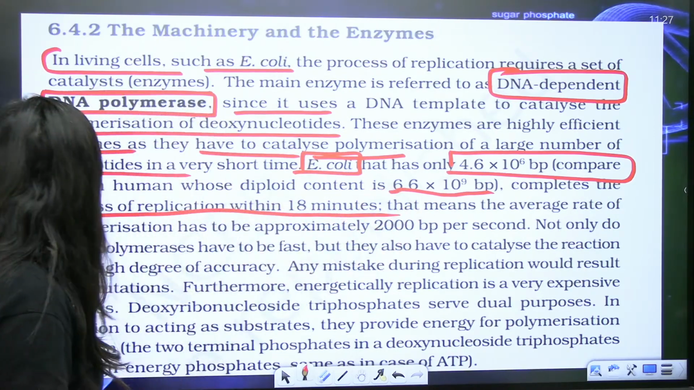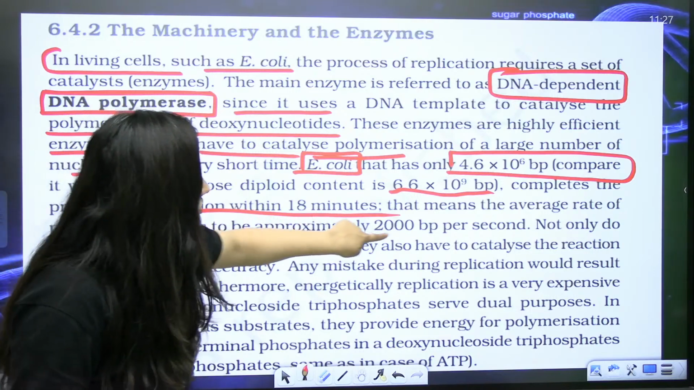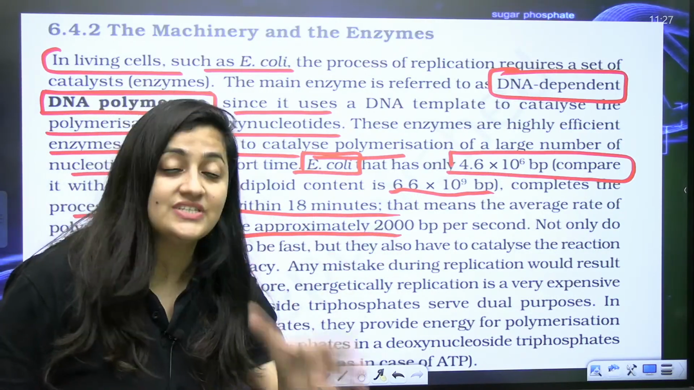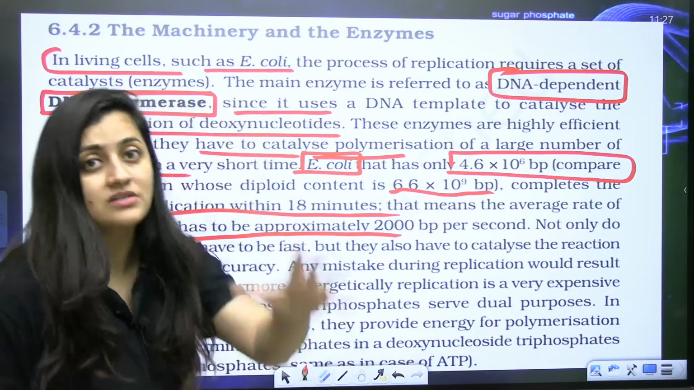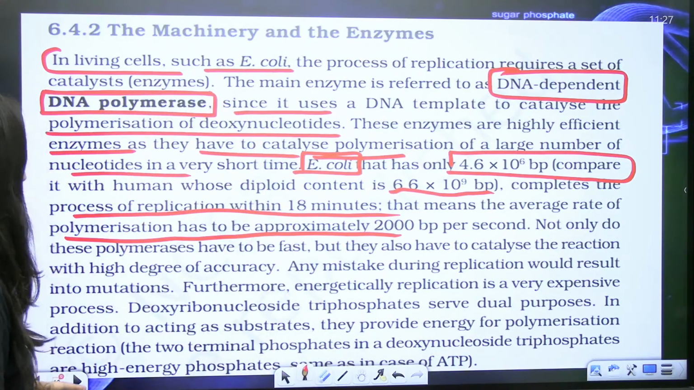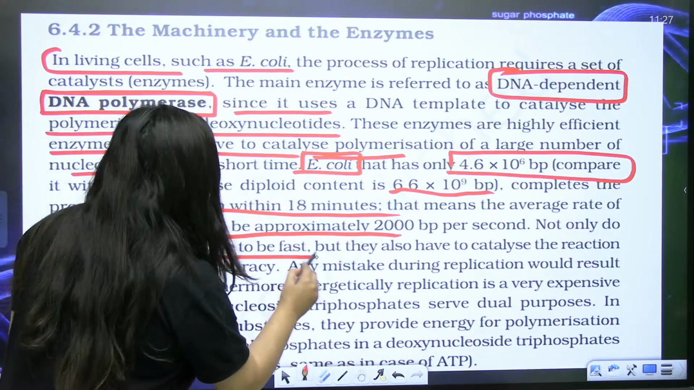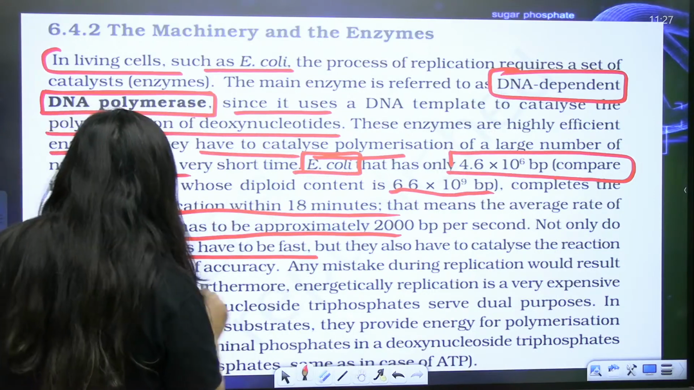So the average rate of polymerization has to be approximately 2000 base pairs per second, and trust me, DNA polymerase 3 works at that speed. So it is not just about being fast, but it has to be accurate as well.